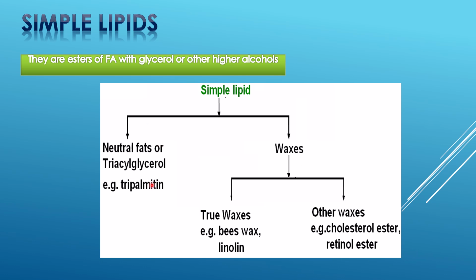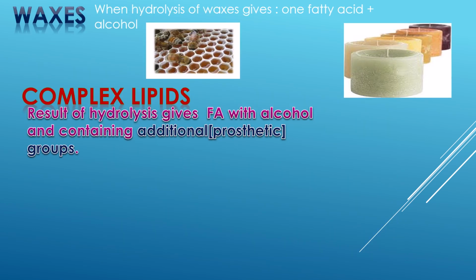Neutral fats or triglycerides are the esters of higher fatty acids with glycerol. Glycerol is the alcohol. Tripalmitin is an example. Then waxes are the substances which on being hydrolyzed give the fatty acid and alcohols as a byproduct.